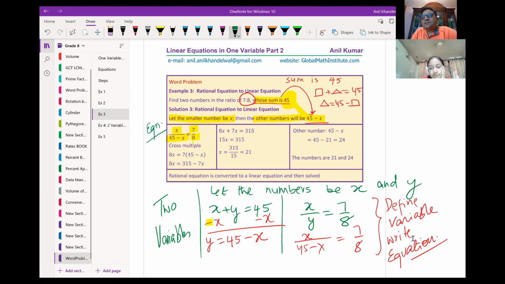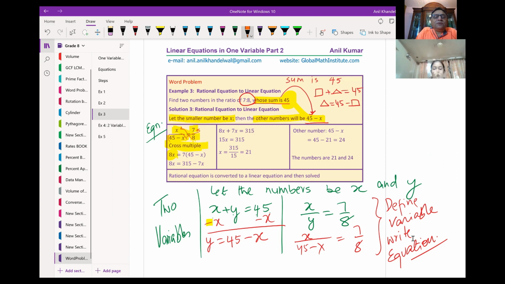Now how will you solve this? It does not look like a linear equation. Is it a linear equation? No, it is not linear, right? So if I cross multiply, you understand cross multiply? So I will multiply 8 with x, so I get 8x. And this with 7, 7 times 45 minus x.